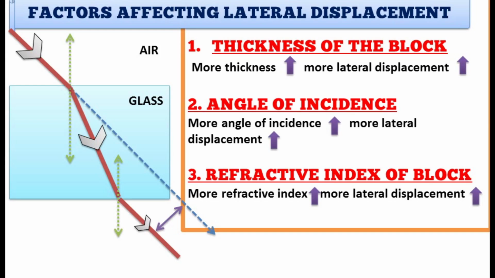So the three factors that affect lateral displacement are: number one, thickness of block; number two, angle of incidence; and number three, refractive index of block. All of them are directly proportional. This question usually comes for board examinations.